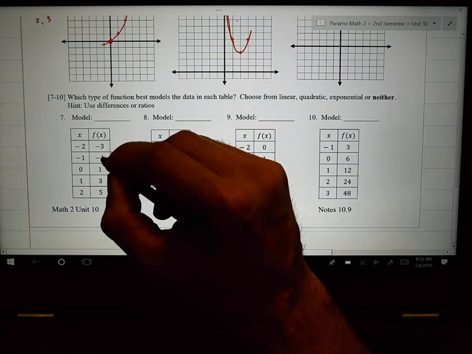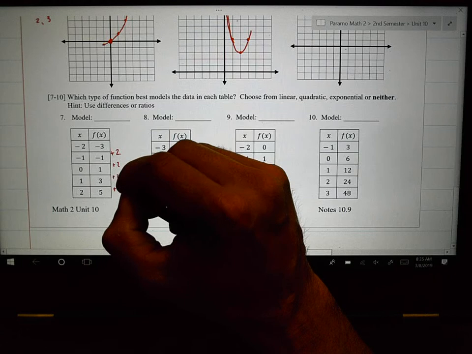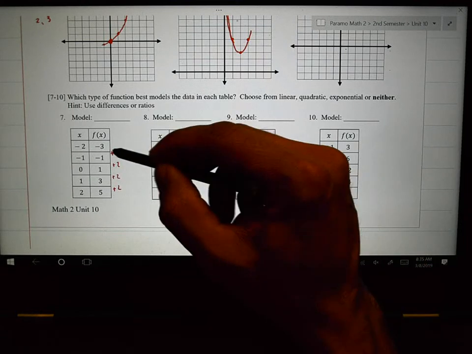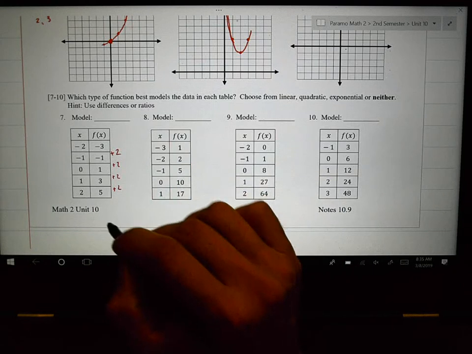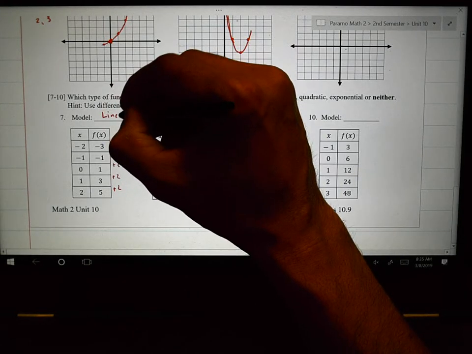To go from -1 to 1, they've added 2. They've added 2. They've added 2. If you see a consistent rate of change, if they have a common difference, adding the same number, adding or subtracting for that matter, it is linear.